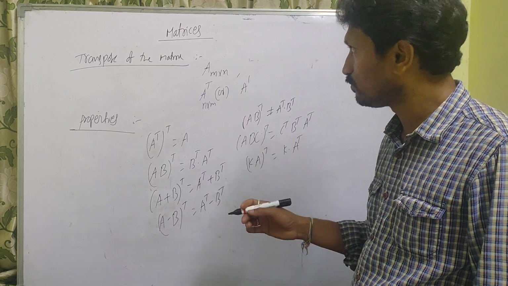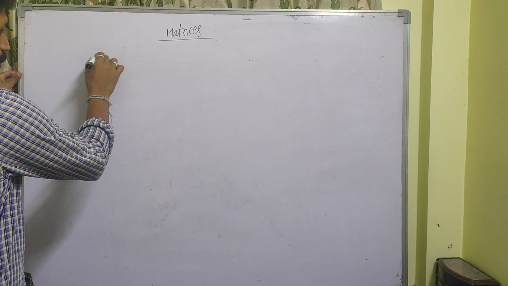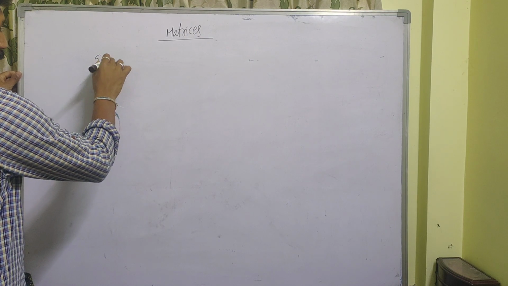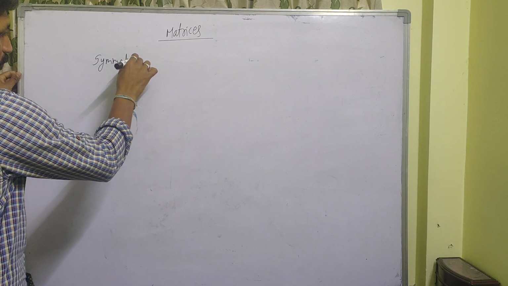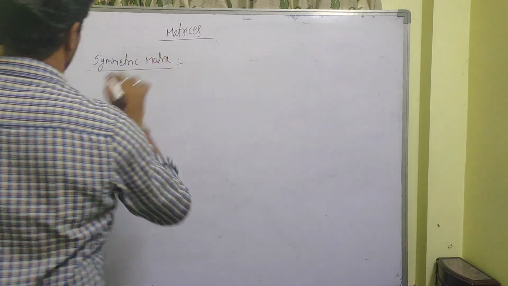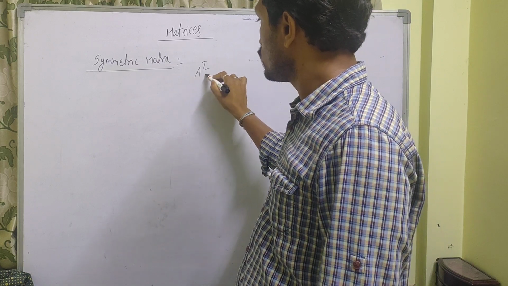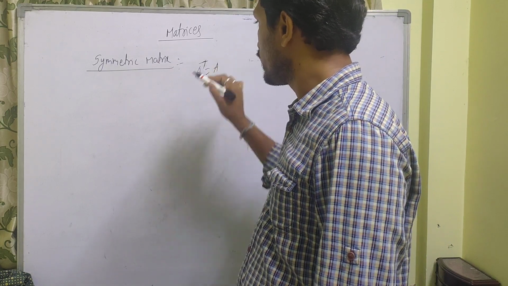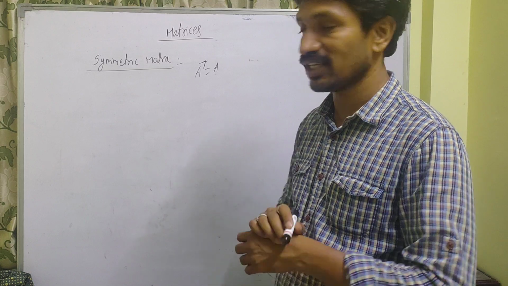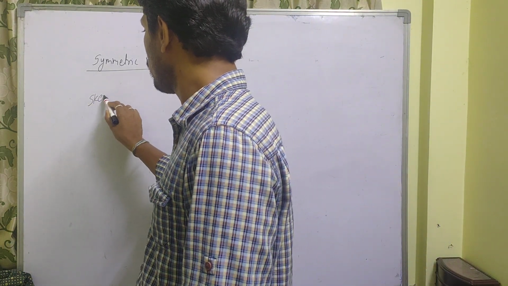Next one, symmetric matrix. If A transpose is equal to A, if you are resulting again A, then that matrix is called the symmetric matrix. Next one, skew symmetric matrix.